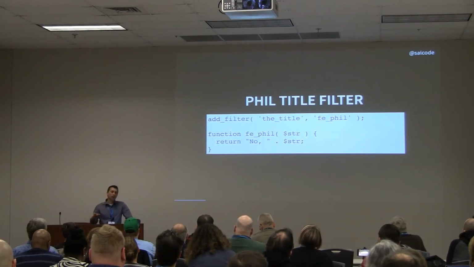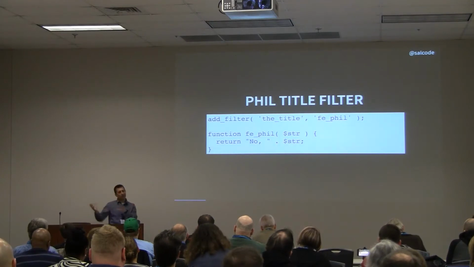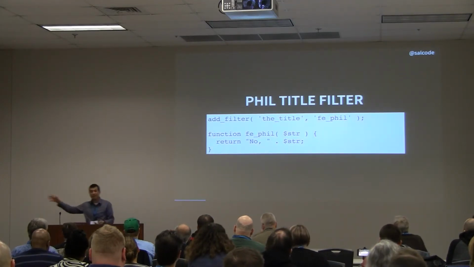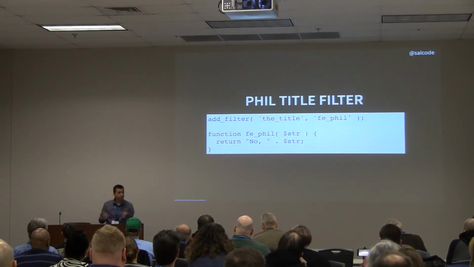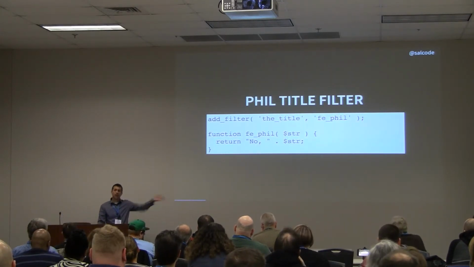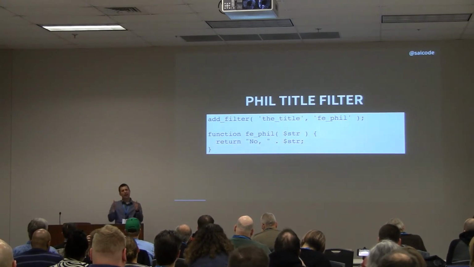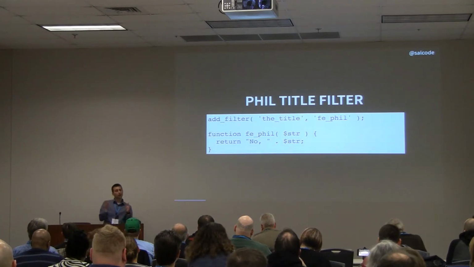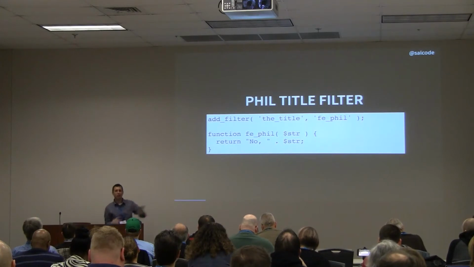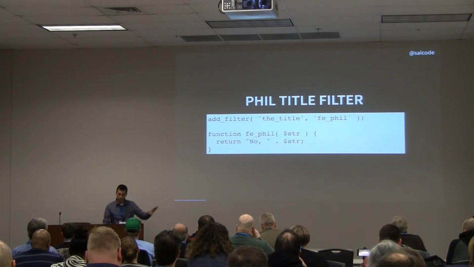When I think of WordPress, I think of it as a series of tubes that information travels through. And one of those tubes gets the title. It goes to the database, it looks it up, it passes it along, and it displays on your page. And as it's traveling through this tube, there's this cutout location called the title. And so I can drop something in this cutout. I can reach in and change that value as it's going through. And so that's what our function is going to do here.